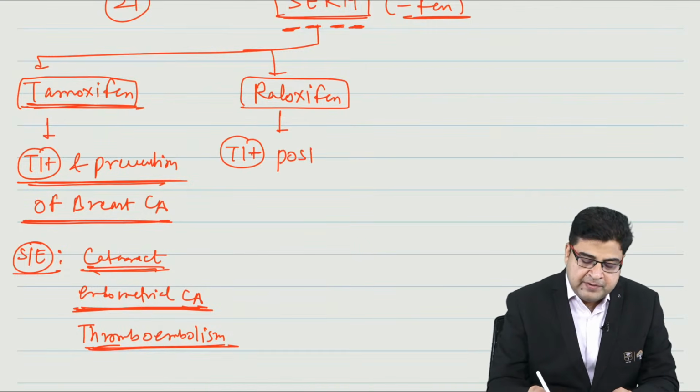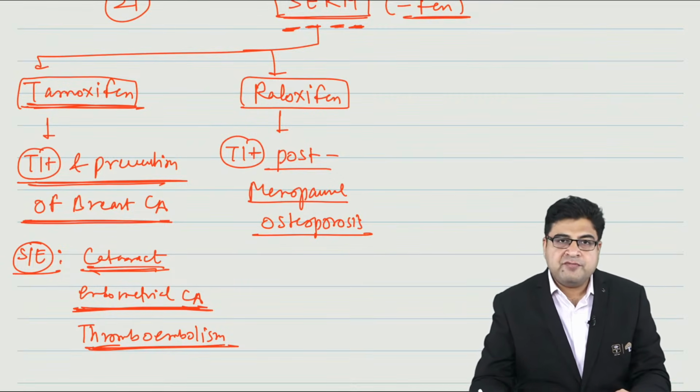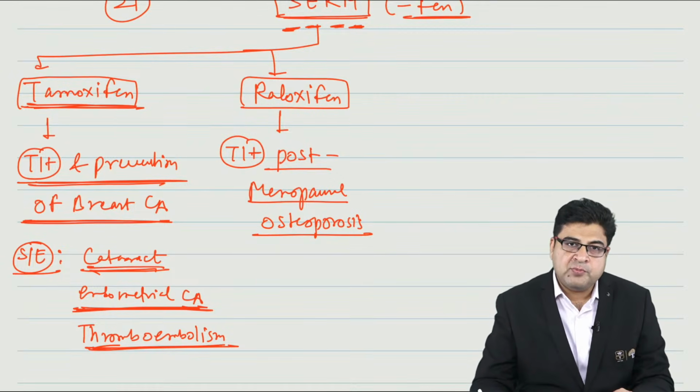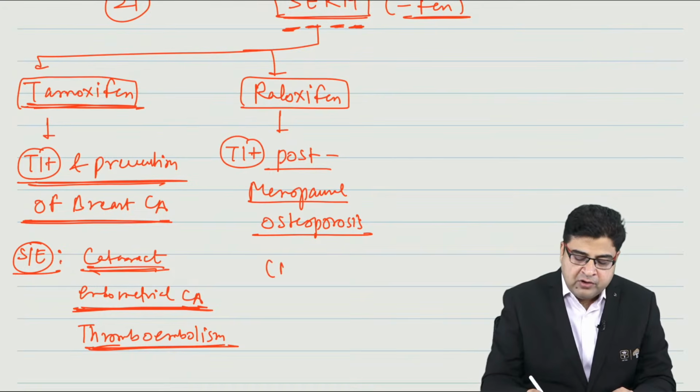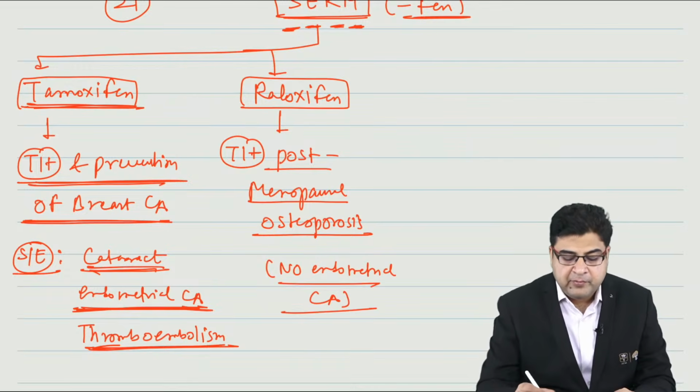We can use this medicine for the treatment of postmenopausal osteoporosis. So this medicine is given for postmenopausal osteoporosis treatment. So I can use raloxifene for postmenopausal osteoporosis, but this medicine will not cause endometrial carcinoma like tamoxifen.